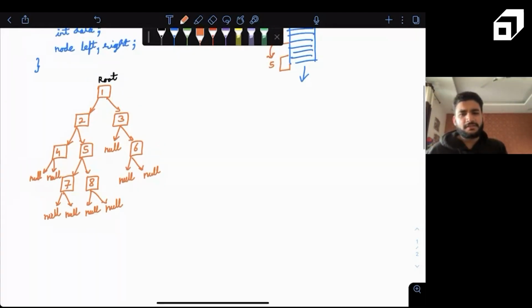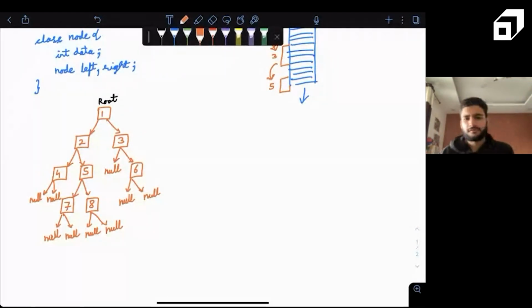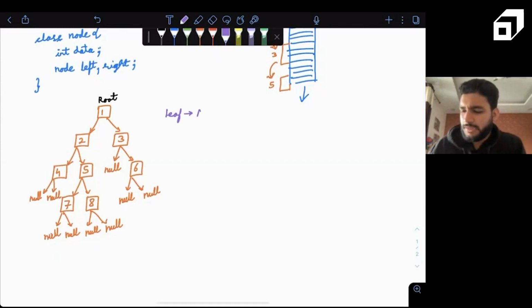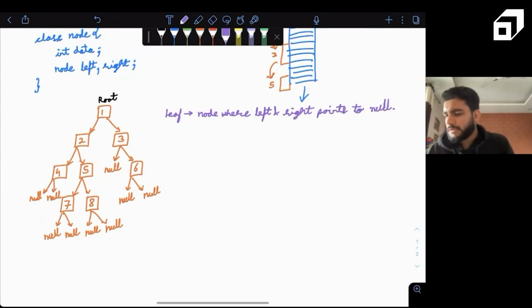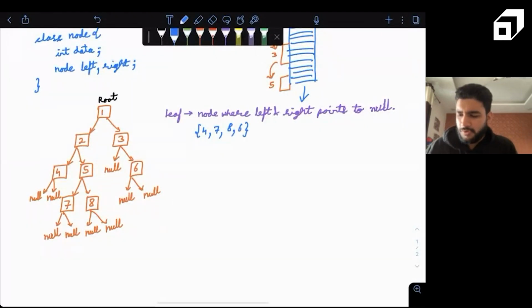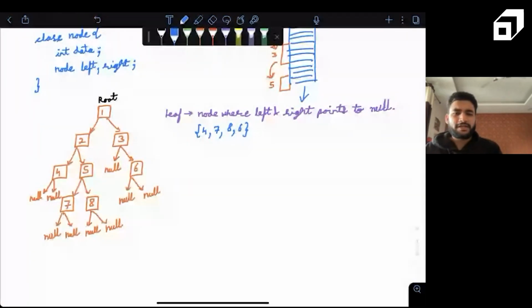Now let's define some terms in this. There are some terms that we should take care of. Number one is leaf node. So what are leaf nodes? Any node which does not have a left or the right child, where both the pointers point to null. How many leaf nodes do we have? Correct. We have 1, 2, 3, 4 leaf nodes. What are the leaf nodes? 4 is one of our leaf nodes, 7 is one of our leaf nodes, 8 is one of our leaf nodes, and 6 is one of our leaf nodes. Because all these elements do not have a left or the right side.